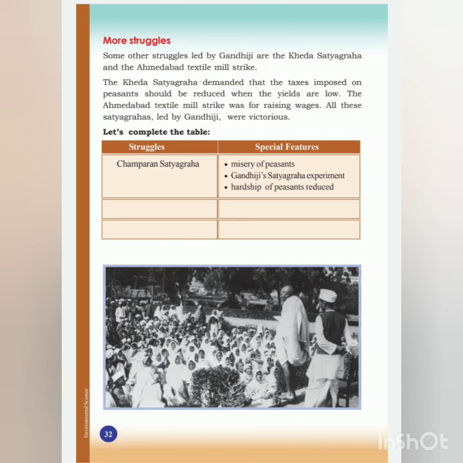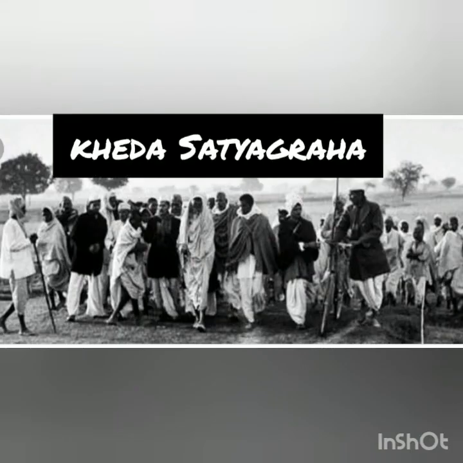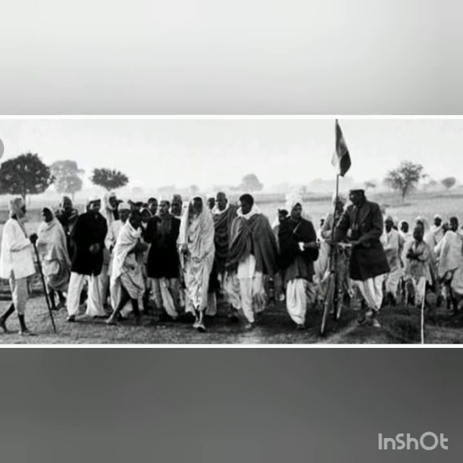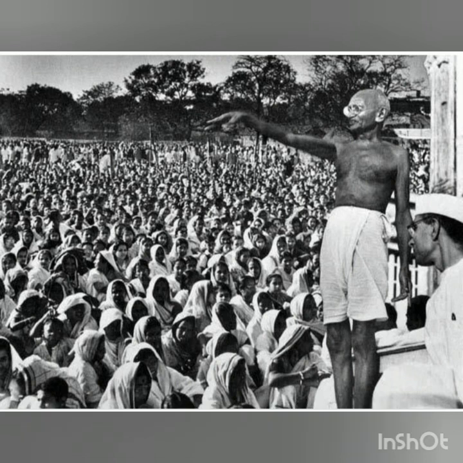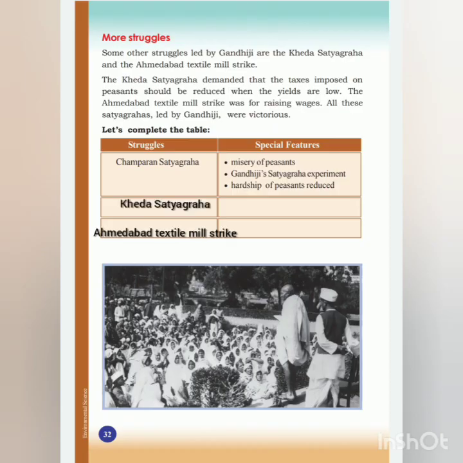It was the second Satyagraha movement after Champaran Satyagraha, and Gandhiji organized this movement to support the peasants. The demand of Kheda Satyagraha was to reduce the taxes imposed on the peasants when the yields are low. And the other one, the Ahmedabad textile mill strike, was for raising wages, that means raising their salary. And this Ahmedabad textile mill strike was the first hunger strike of Gandhi and it gained success. So now we have discussed three struggles, that is Champaran Satyagraha, Kheda Satyagraha and Ahmedabad textile mill strike.